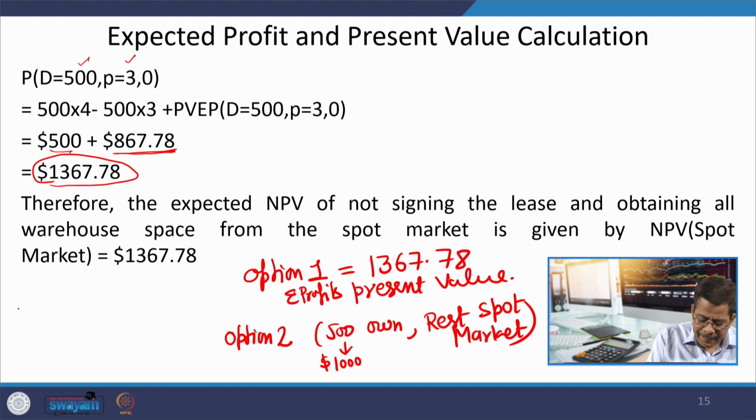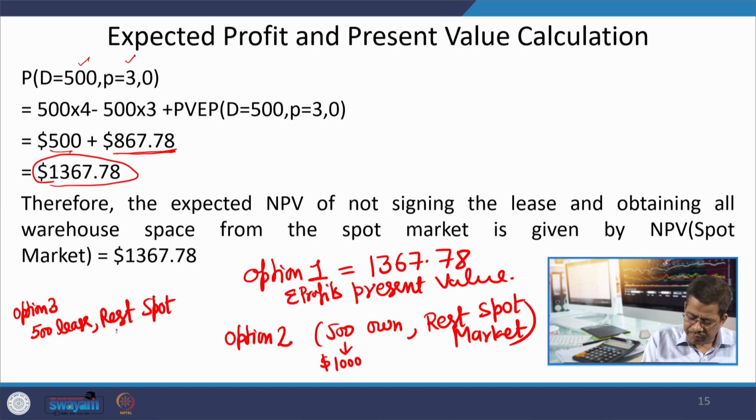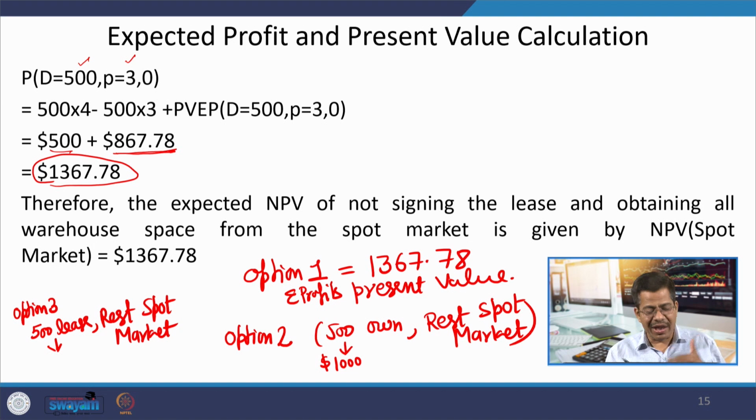And option 3 is 500 lease, rest spot market, and this 500 lease is coming to you because you are doing an agreement in the beginning itself for the next 2 years. So, this is available to you at the rate of 2 per unit. So, you have a fixed rate which is applicable for the next 2 years. So, the question is whether this option is better, this option is better, or this option is better.